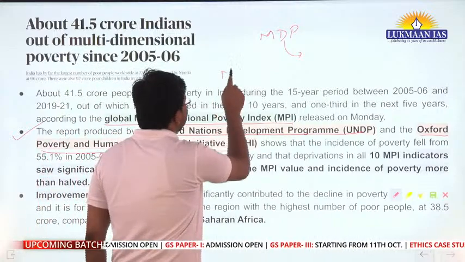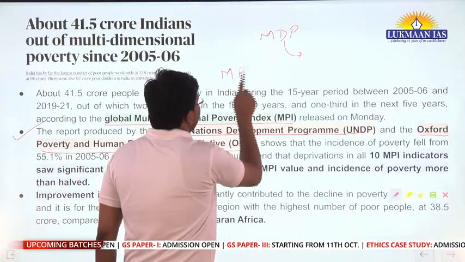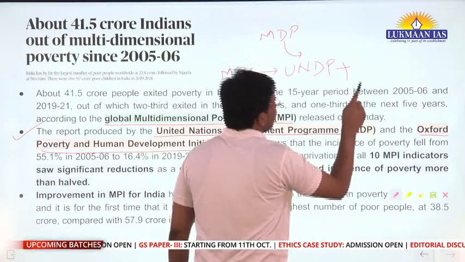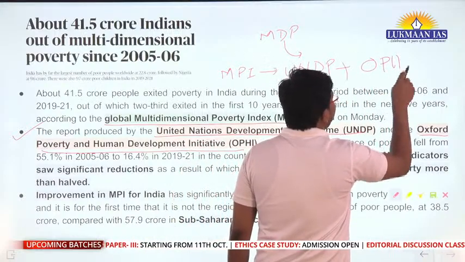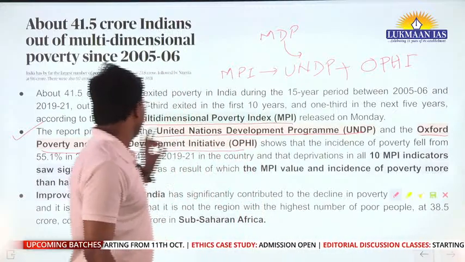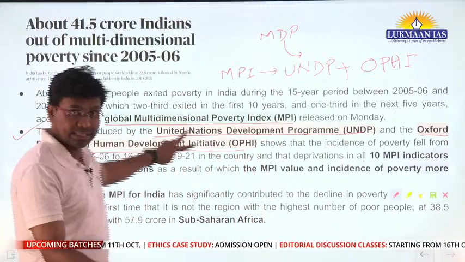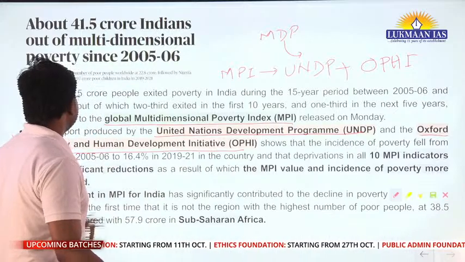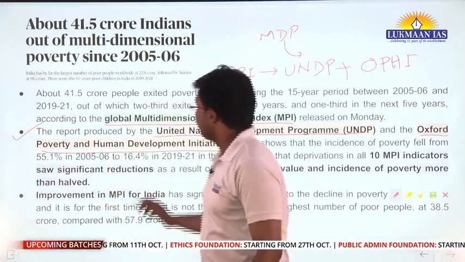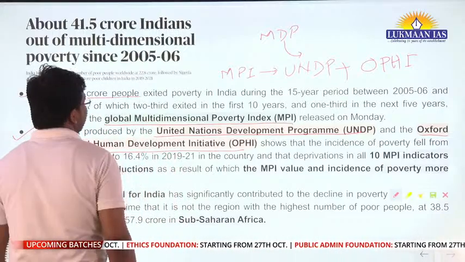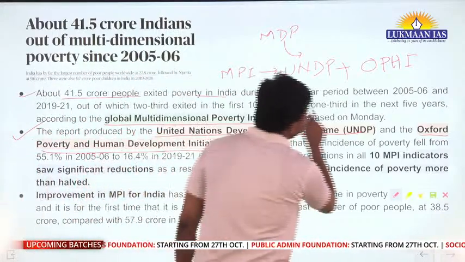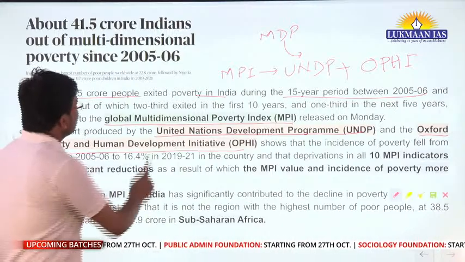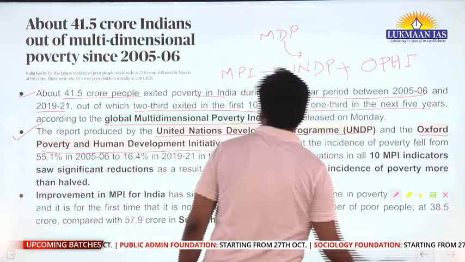So when we talk about the Multidimensional Poverty Index, MPI, it is released by UNDP, United Nations Development Program, plus OPHI. OPHI stands for Oxford Poverty and Human Development Initiative. These two organizations together release the Multidimensional Poverty Index. It was recently released and it said that about 41.5 crore people exited poverty in India during the 15-year period between 2005-06 and 2019-21, out of which 2/3 exited in the first 10 years and 1/3 in the next 5 years.